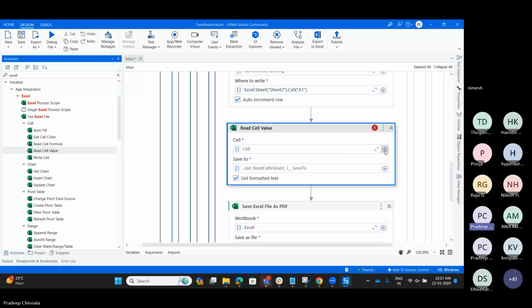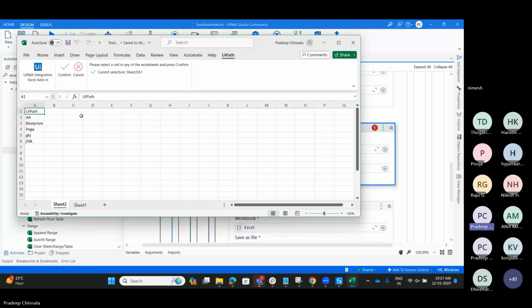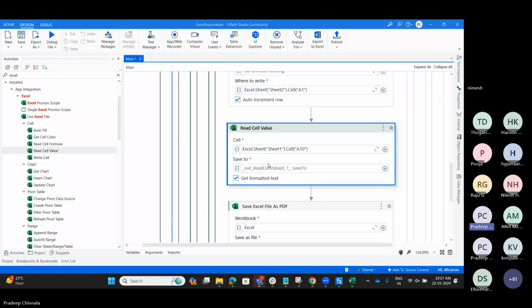Which cell do you want to read? I want to read Sheet1, A10. I am confirming it here. Where are you going to store it?